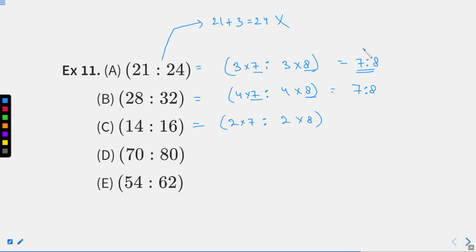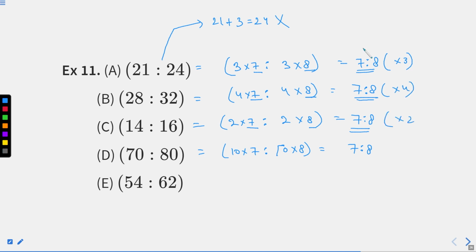I hope you are getting it now. Again 7 is to 8. We are getting these things, right? Here we get 7 is to 8. Here also we get 7 is to 8. What about this? This is clearly indicating that 10 into 7 is 70 and 10 into 8 is 80. So again here we are getting a ratio of 7 is to 8, multiplied by 3, multiplied by 4, multiplied by 2, multiplied by 10. So the multiplication factor is changing but the ratio is the same. So we are getting a good relation, right?